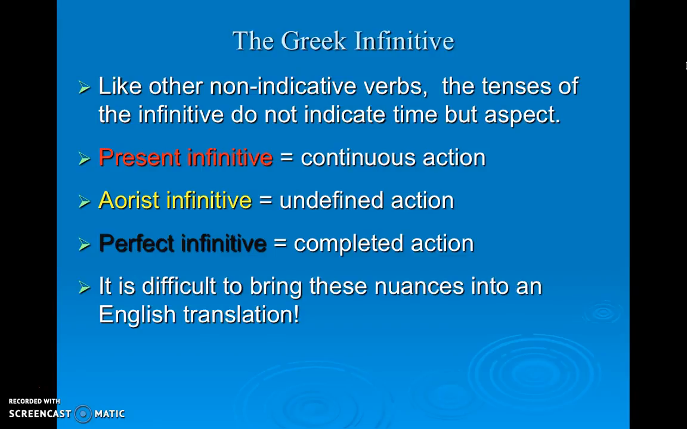But again, because of the nature of the infinitive, it is somewhat difficult to bring out these nuances in the English translation. You will simply want to make a note of them, and if you come across an infinitive in a sentence and there's more context around that passage that you're working on, you might be able to make more of an argument or clarify a question that you might have based on the type of infinitive that you're looking at, the tense.